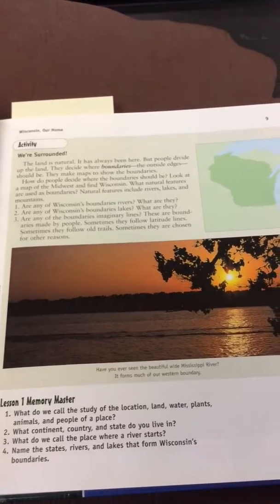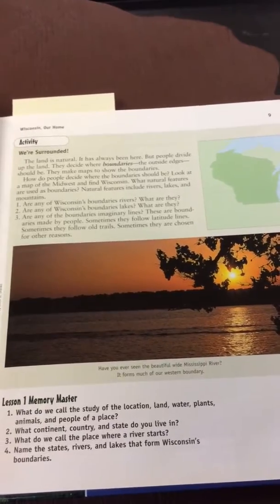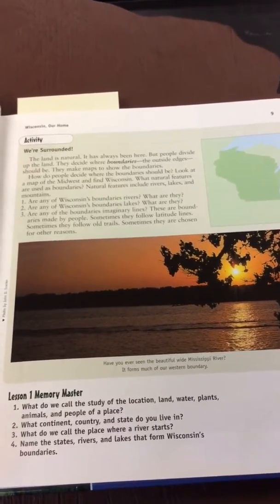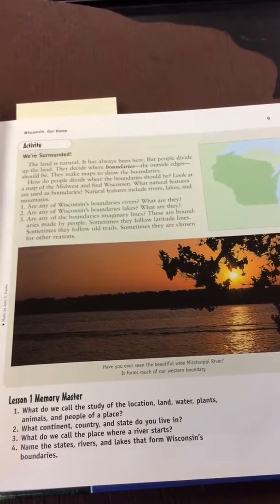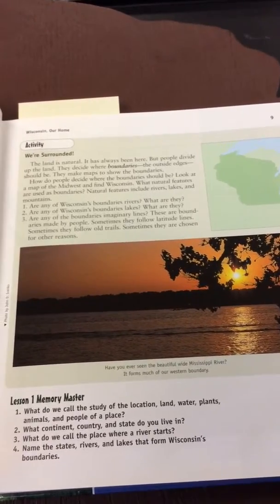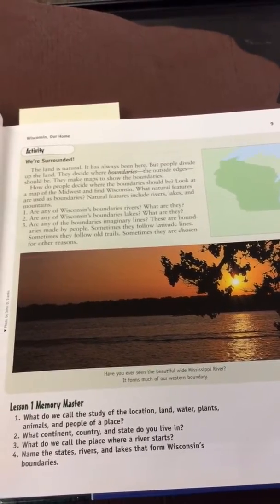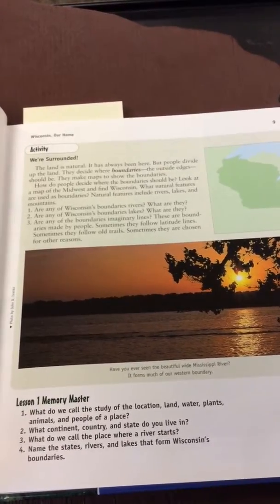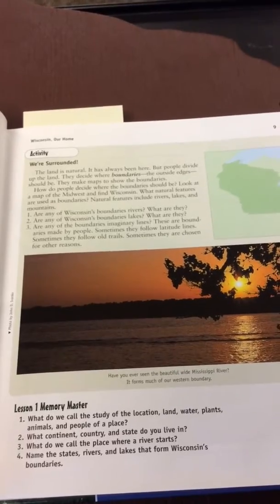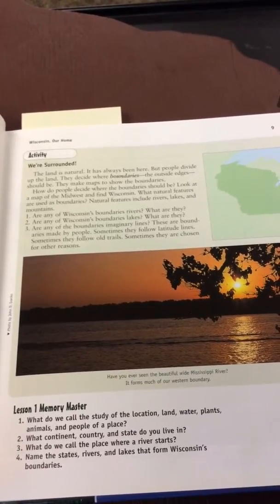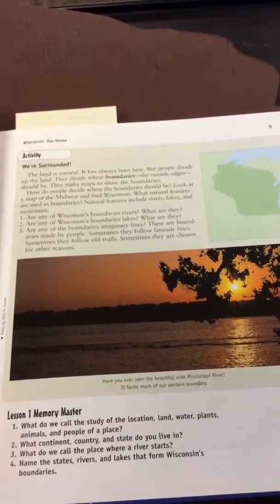Look at a map of the Midwest and find Wisconsin. What natural features are used as boundaries? Natural features include rivers, lakes, and mountains. 1. Are any of Wisconsin's boundaries rivers? What are they? 2. Are any of Wisconsin's boundaries lakes? What are they? 3. Are any of the boundaries imaginary lines?